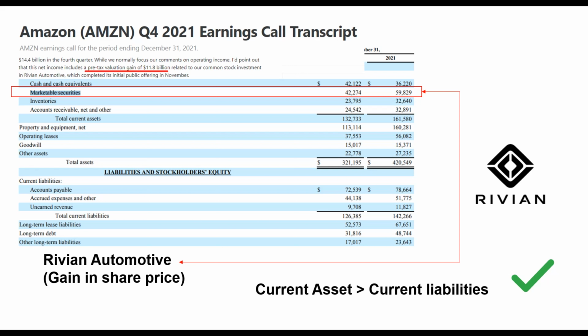The reason why I do not usually consider revaluation of investment as part of assets is because most companies do not have the intention to sell their investment. This is especially true for Amazon, as I would assume that they do not intend to sell Rivian.